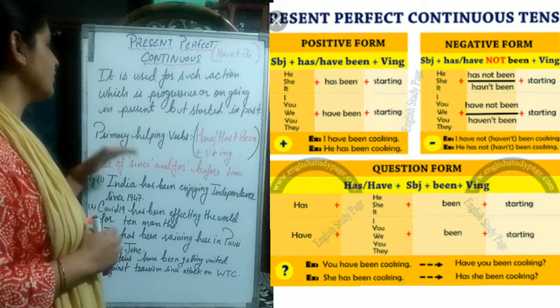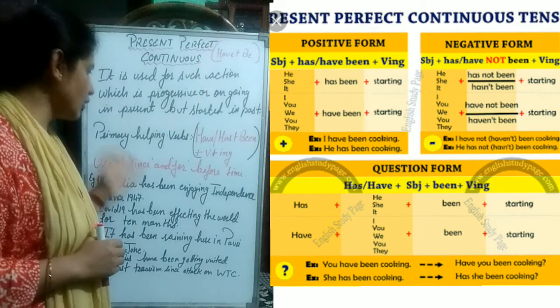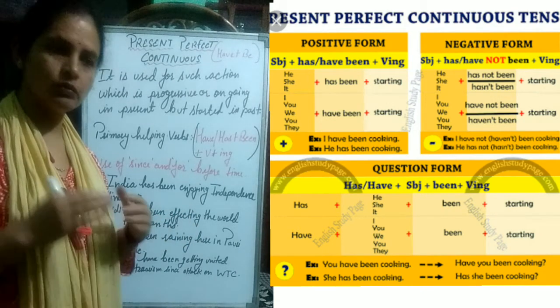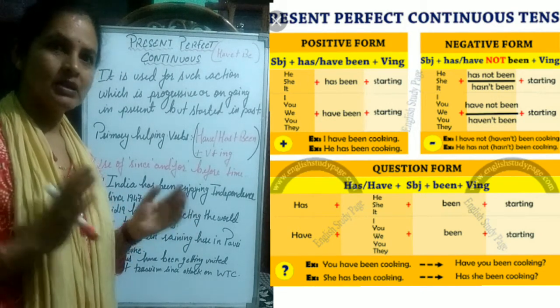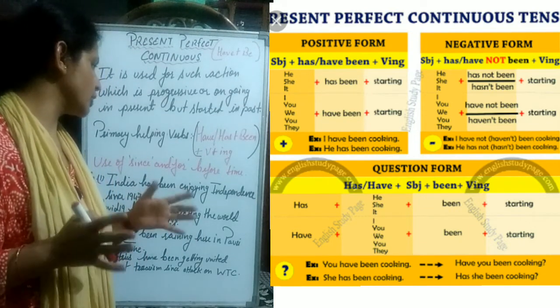Now, use of since and for before time. We have already discussed since and for. These are prepositions which are used to show time. Since is used for definite time, and for is used for duration of time.